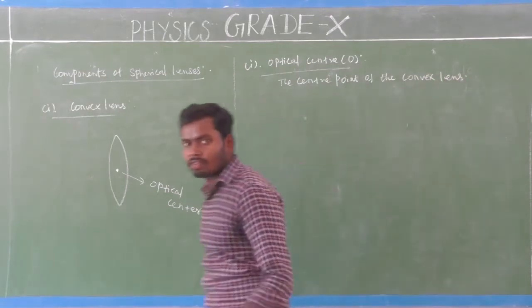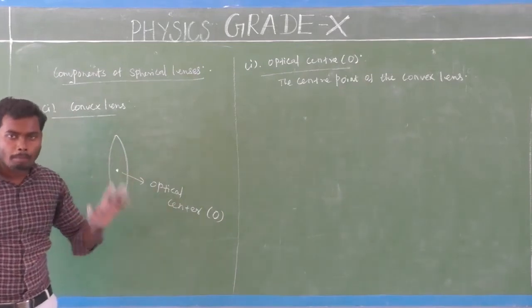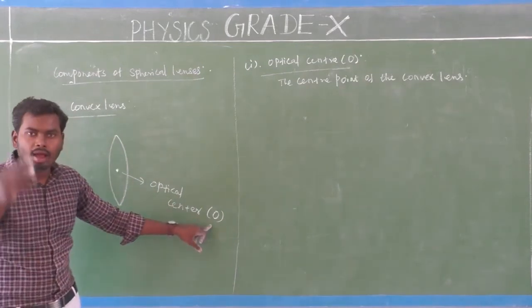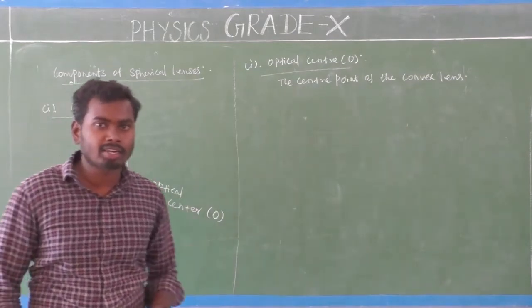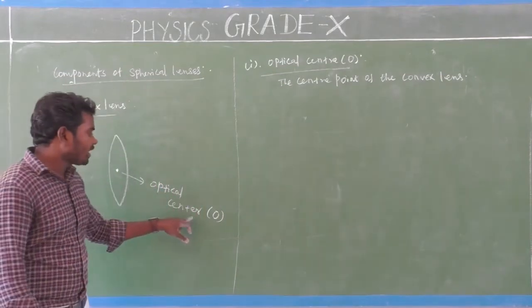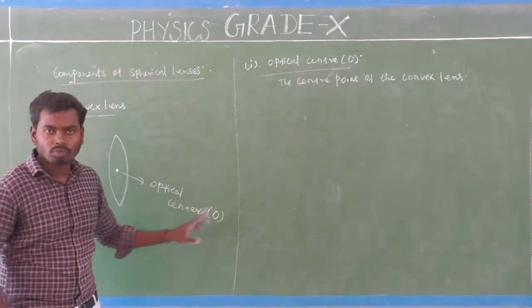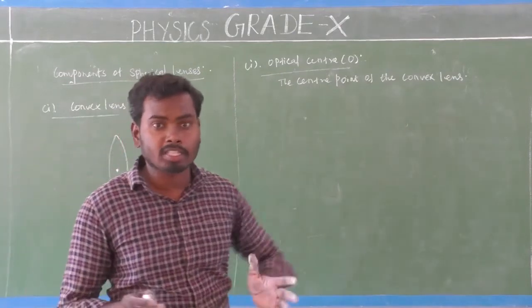The center point of the convex lens is called, what is that? Optical center. Optical center is denoted by the letter capital O. In some books that is represented by the letter capital C, but as for NCERT we have the optical center symbol, that is capital O. So this optical center has some special property.